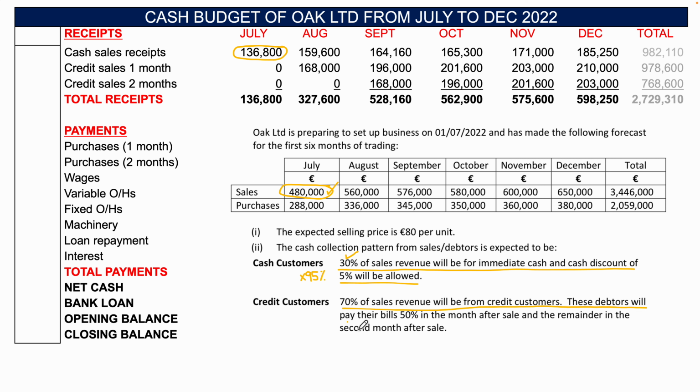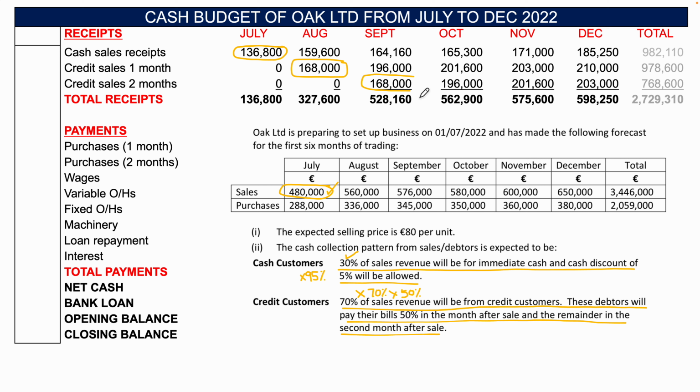Now, for credit customers, it says 70% of sales revenue will be from credit customers. These debtors will pay their bills 50% in the month after sale and the remainder in the second month after sale. So you'd have your 480,000 multiplied by 70%, or 0.7, and then multiplied by 50%. So it's like 35% and 35%, right? Half of 70% is 35. So 70% multiplied by 50% multiplied by the 480,000.